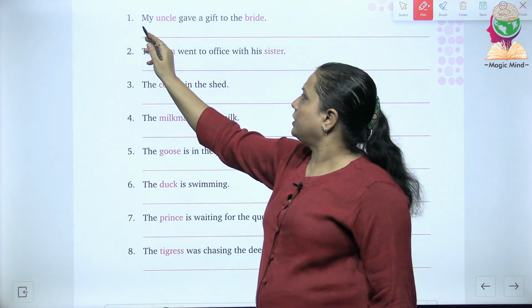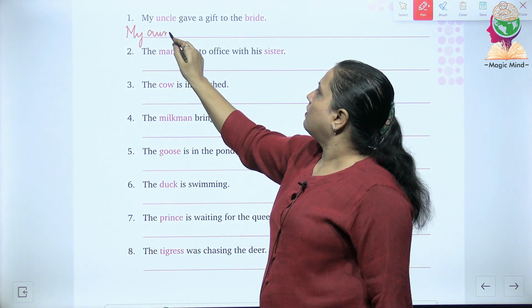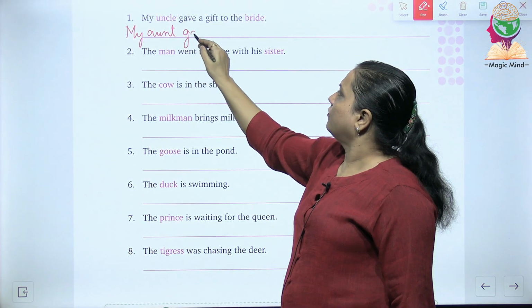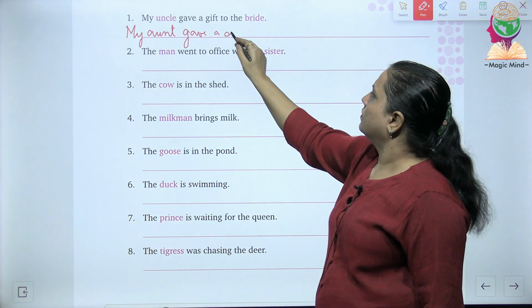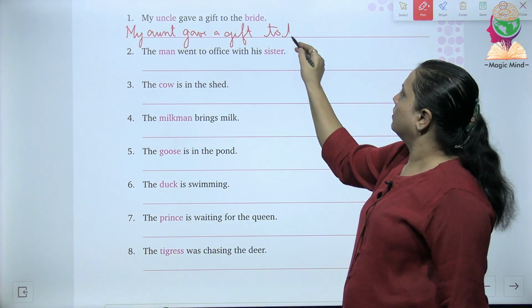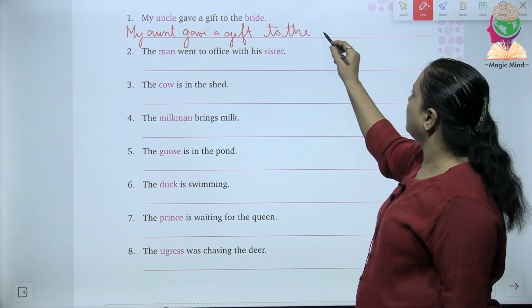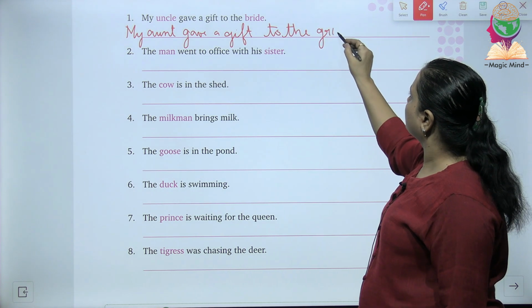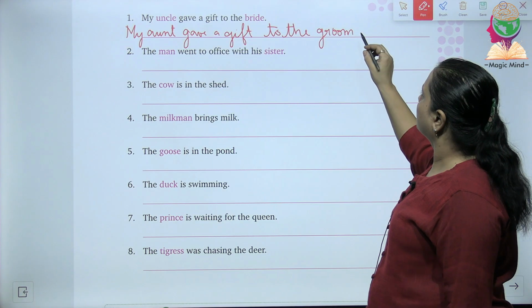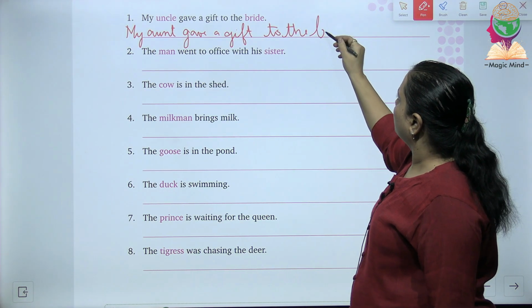So what we will change? It will get changed into my aunt gave a gift to the, what is the opposite gender of bride? We will call as groom. Or you can also write as bridegroom.